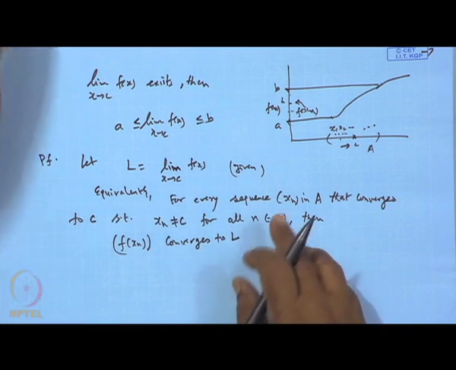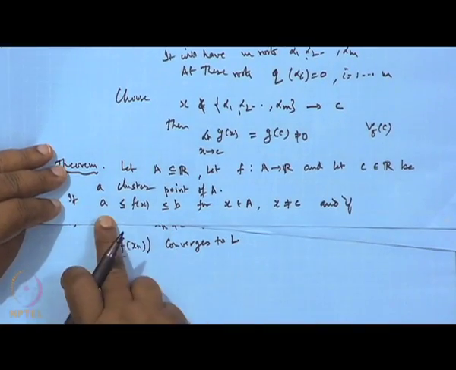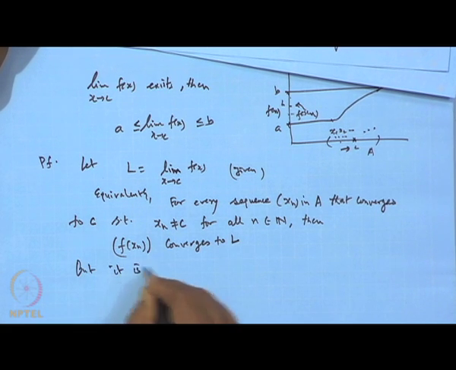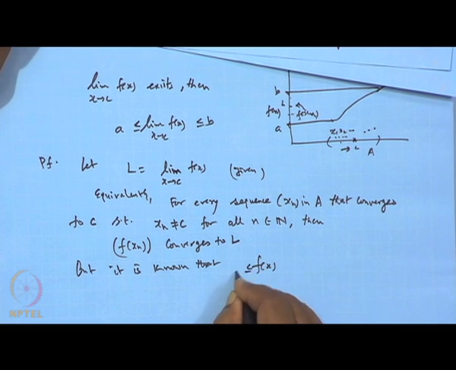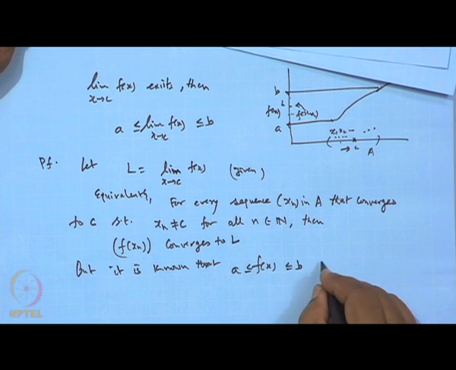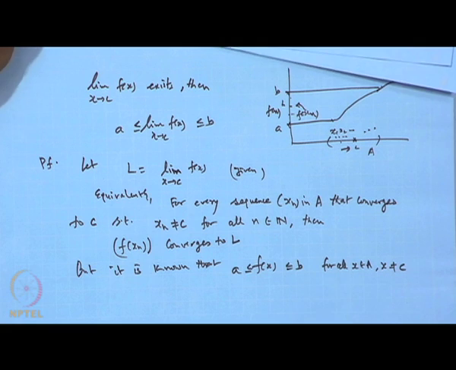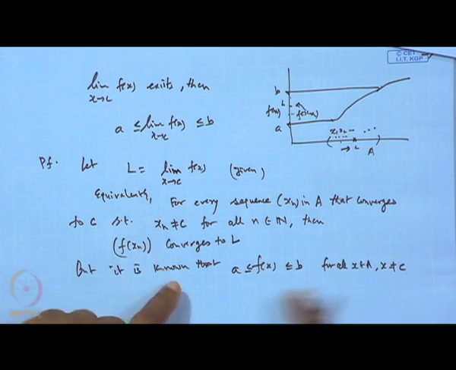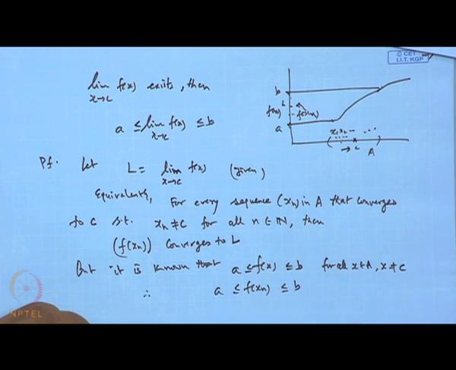Now, what is given is that f(x) will always lie between A and B for all x belonging to A, with x not equal to C. Here x_n is in A but different from C. So, for such x_n, the value f(x_n) will also lie between A and B, is it not.